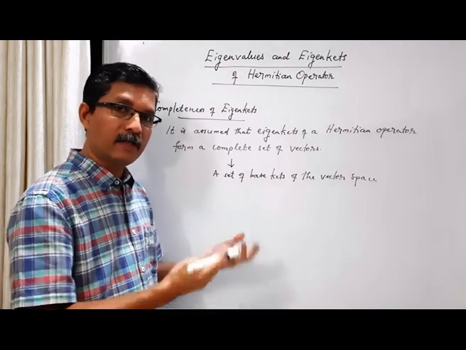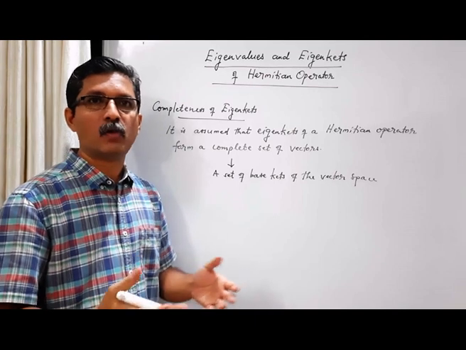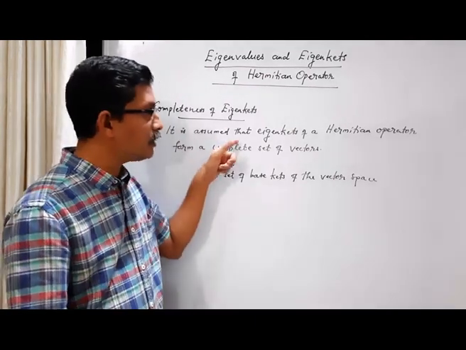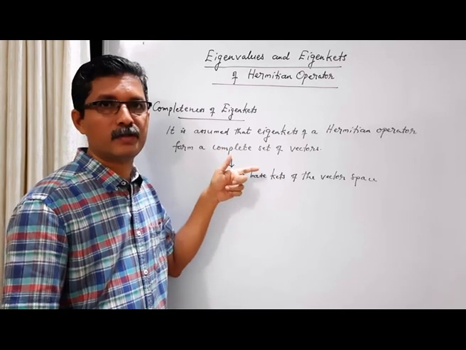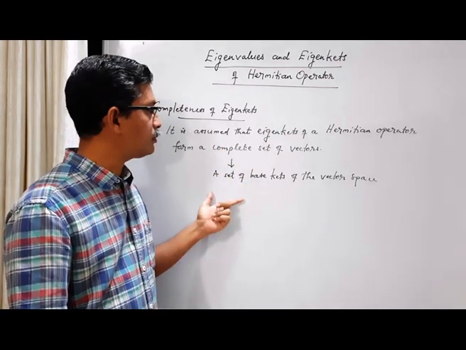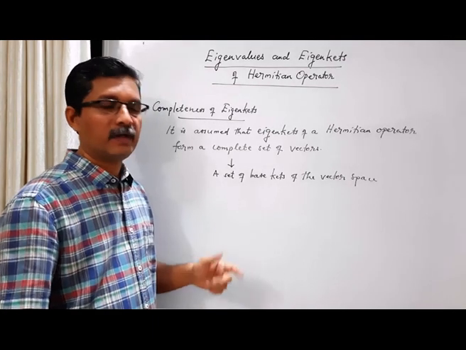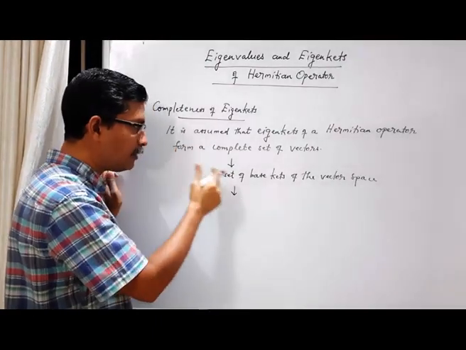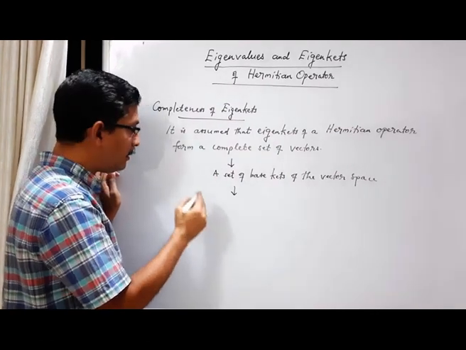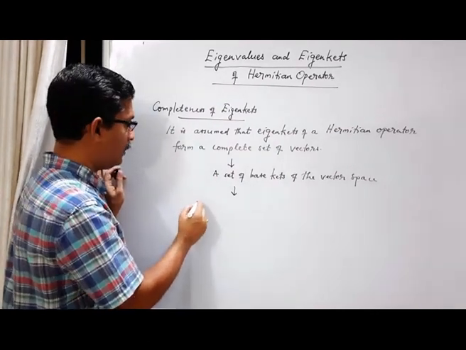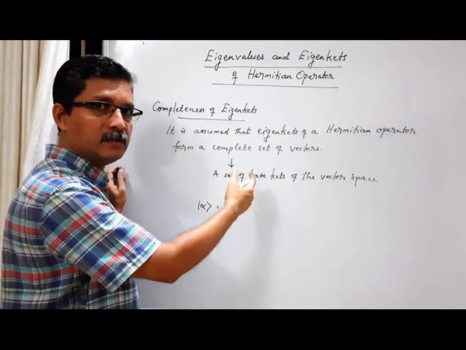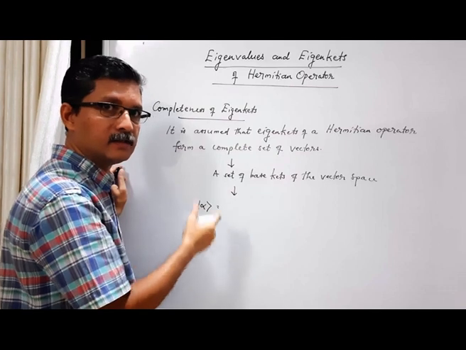A vector space can have an infinite number of choices for the base kets. This is one good choice. Eigenkets of a Hermitian operator can be a good choice of base kets of the vector space. So any general vector, let us say ket alpha, we can express as a linear combination of these eigenkets of the Hermitian operator.